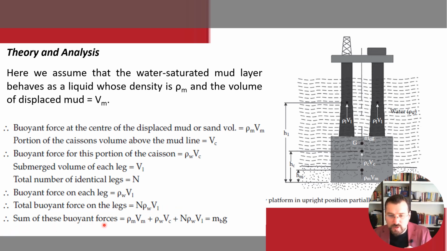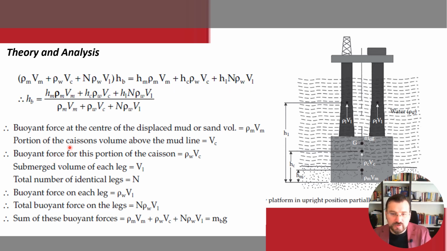And the summation of these buoyant forces, rho m times Vm plus rho w times Vc plus n times rho w times V1, equals mb times g. So you have to equalize the equation according to the weight, volume, and the density, of course. In the light of all these ideas, this total force will be acting through the center of buoyancy of the whole submerged structure. So if the height of the center of buoyancy equals hp, then equalizing the total moment with the sum of individual moments, we get this formula.